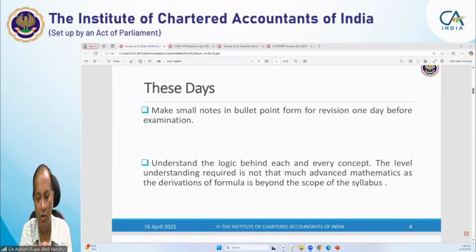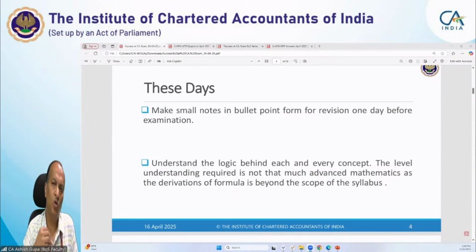Next, understand the logic behind each and every concept. Of course, you have practiced a lot, but it is a time to revise. Just make a quick look at what the basic concepts are and what the logic is behind them, because ultimately this will help you crack the examination. Please remember, sometimes it is not the time to go into very in-depth analysis. The advanced mathematics logic may not be required that much. So just have a basic understanding of the concepts and then proceed.